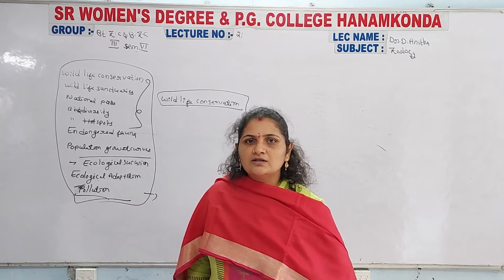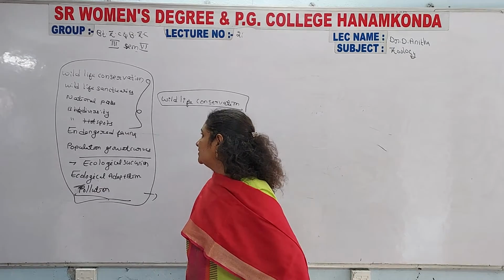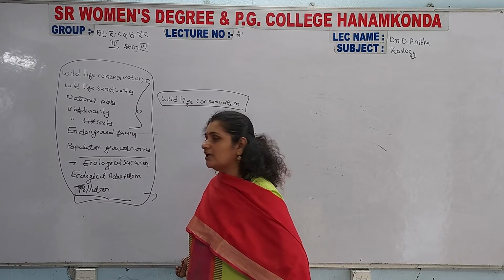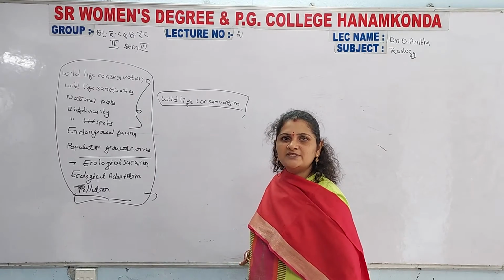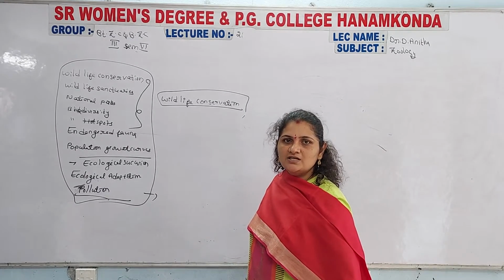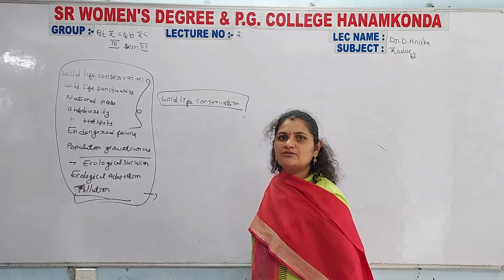That's why they are important, and you should clearly mention biodiversity, how many species are available, and what the different species available in India are. These all come under biodiversity.